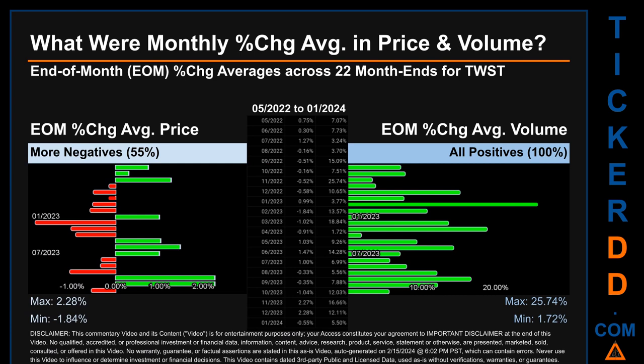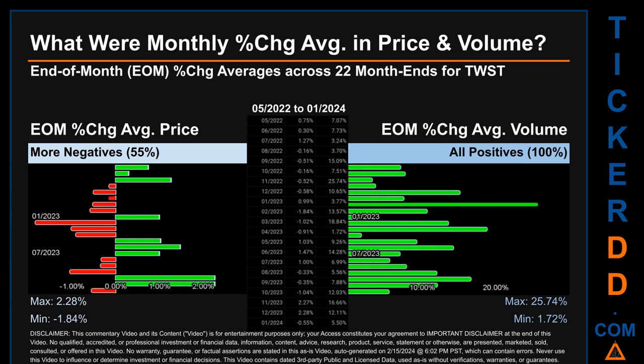What were end-of-month percentage change averages in price and volume for TWST? The monthly average of percentage change in price and in volume were calculated for each of the 22-month ends. That calculation took daily percentage changes and averaged them for each given month. If a month end came out negative, then it means that the month summarily saw a negative change.